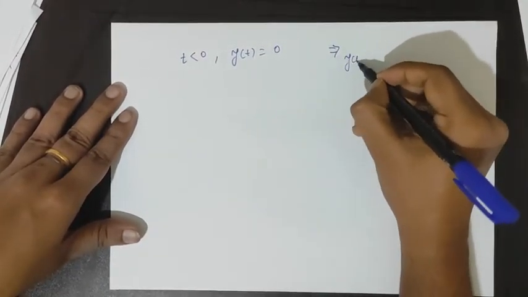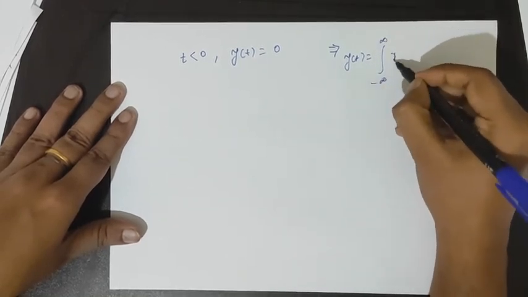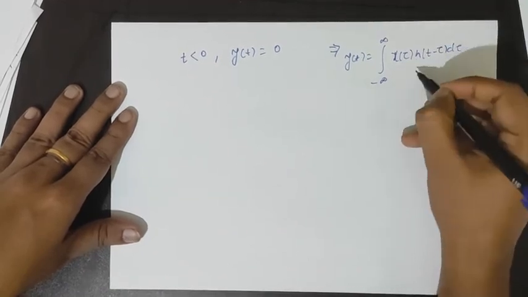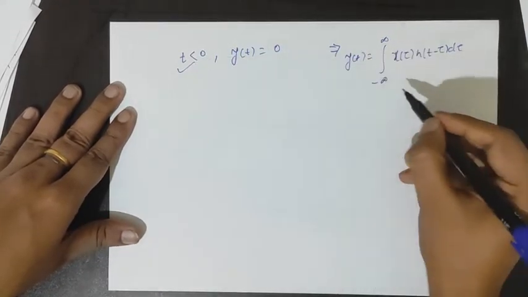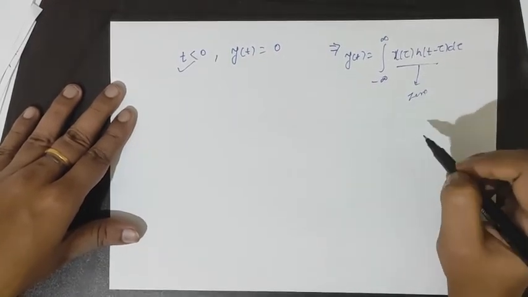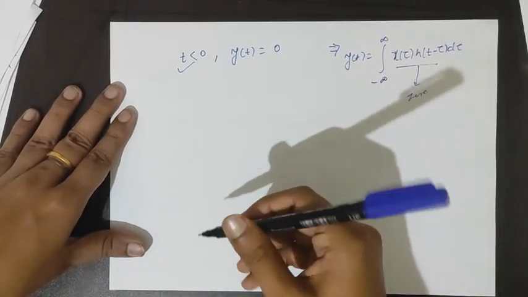Because by the concept of the convolution sum, for t less than 0, this product is 0. That is why y(t) is equal to 0 for t less than 0.